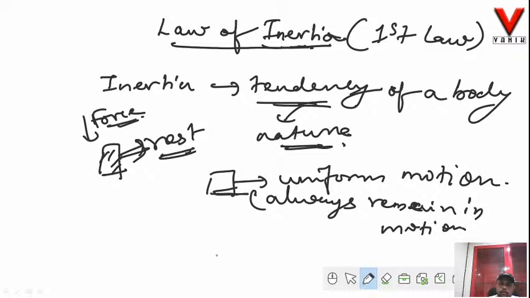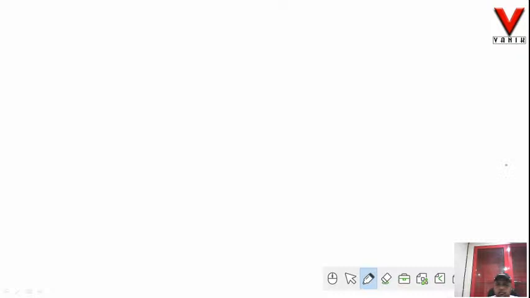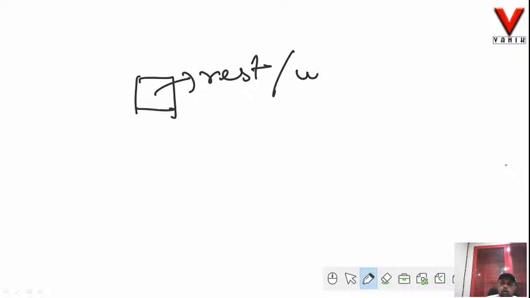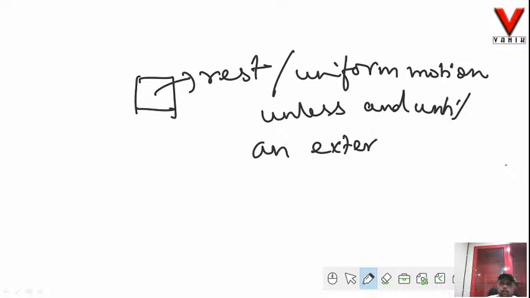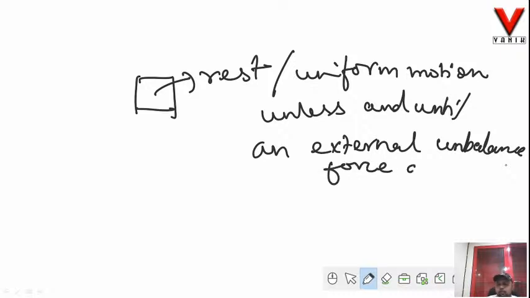Alright. Now let us see what the first law states. Now Newton's first law states that a body continues to be in its state of rest or in uniform motion unless and until an external unbalanced force acts on it.